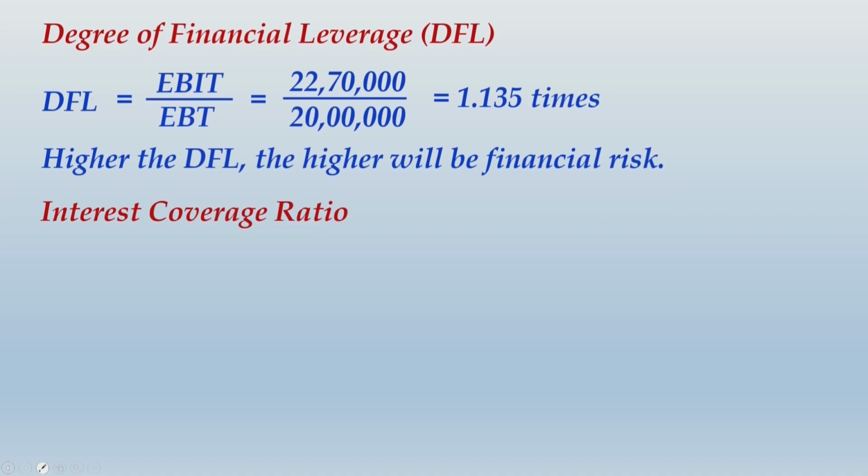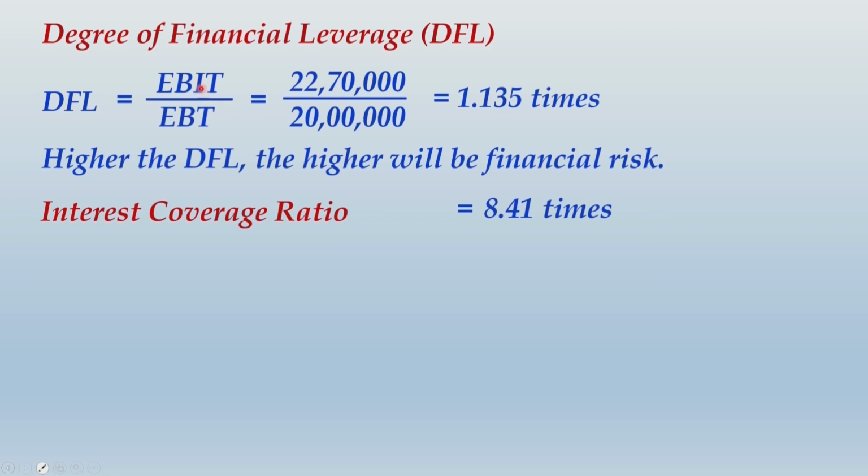Now supported by another information, that is interest coverage ratio 8.41 times. Do you know friends one thing, that both of these ratios are interconnected. Interest coverage ratio is 8.41 times. What does this mean? For every 1 rupee of interest commitment or for every 1 rupee of interest obligation, the EBIT is 8.41 times. On the other side, what is the interpretation of this line? For every 1 rupee of EBT, the company has 1.135 of EBIT.